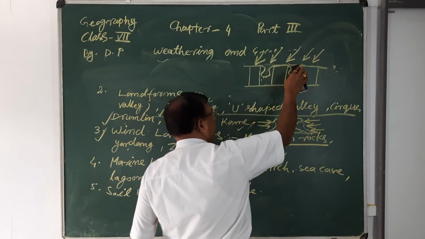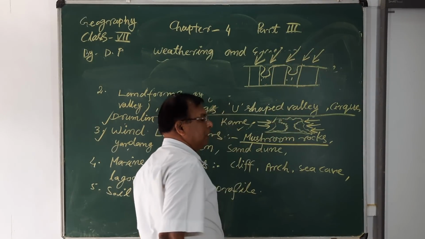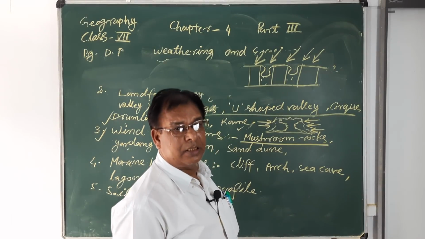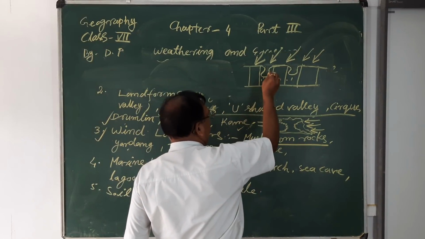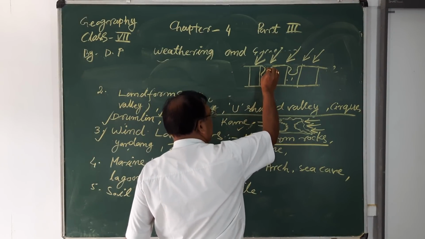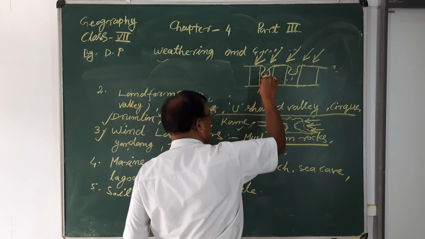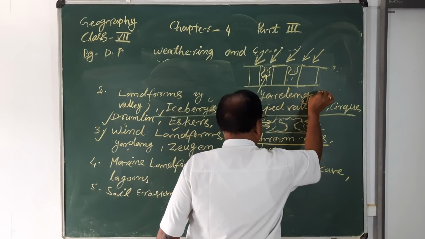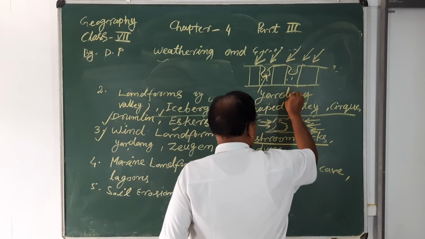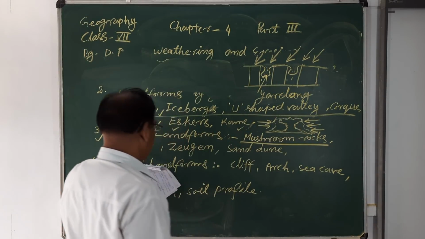These types of structures found in desert regions after erosion are known as the Yardang. These eroded portions are known as the Yardang.